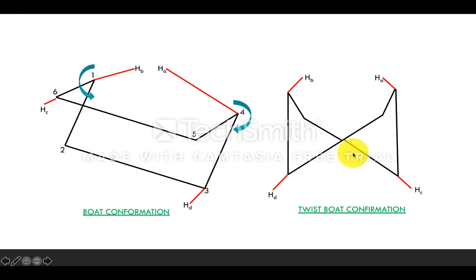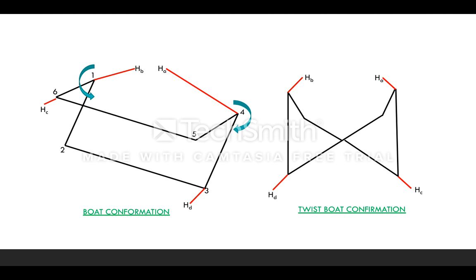Think, in the boat conformation, the distance between the flagpole hydrogens, whether it is more or less, it is less. So in the twist boat conformation, since you are withdrawing HA and HB, the two flagpole hydrogens, in opposite directions, the distance is increasing. So what about van der Waals forces, whether they will be present or absent?